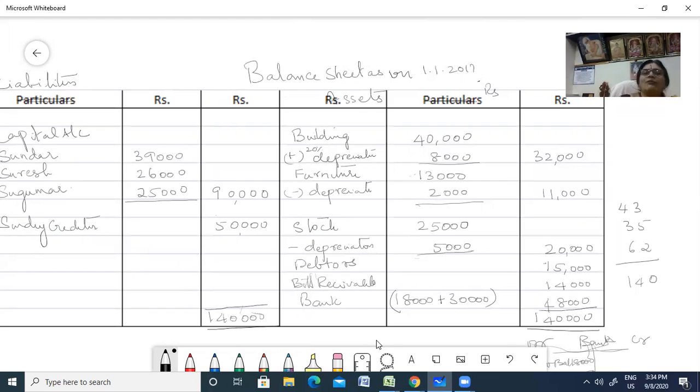Each problem you have different adjustments. Okay, so when he's bringing cash, when he's not bringing cash, when there's existing goodwill in your company, how are you going to adjust it? When you have workman compensation, when you have reserve fund, when you have profit, when you have loss, how are you going to distribute? When you have revaluation loss, when you have revaluation profit, how are you going to pass the entries, right? I hope you understood, children.